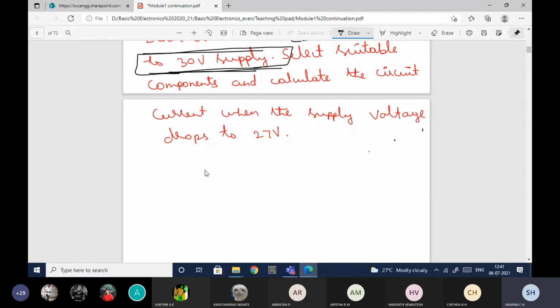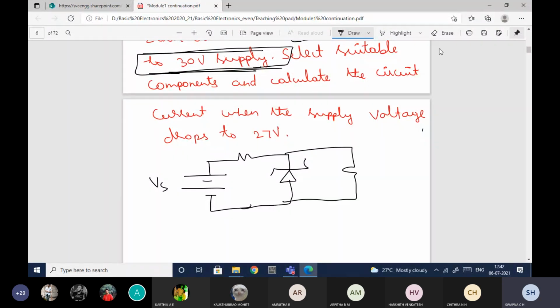So he is speaking about RS. Let us draw the circuit. He is not speaking about anything related to load, so there is no load resistance present here. You should not take any load resistance. He is saying that the Zener diode is connected in series with the source, so this is VS. The circuit will be this one only. Whatever question you get related to the Zener diode, it will be either this connection or this. You may either have the load or you may not have the load. That you need to keep in your mind.